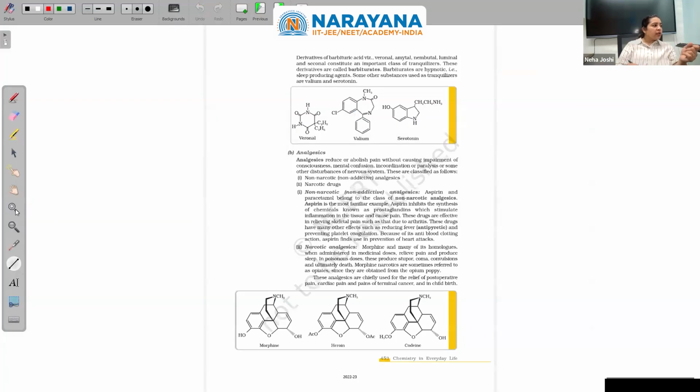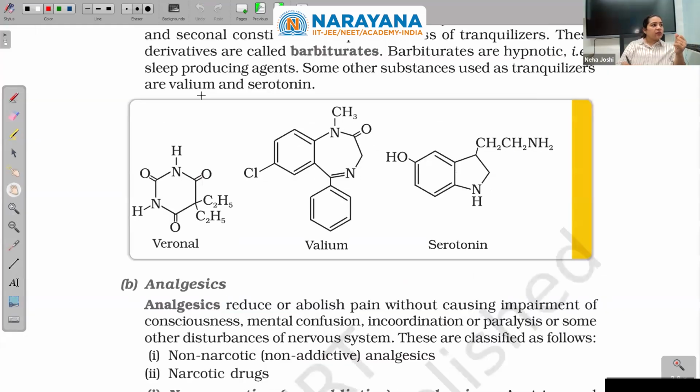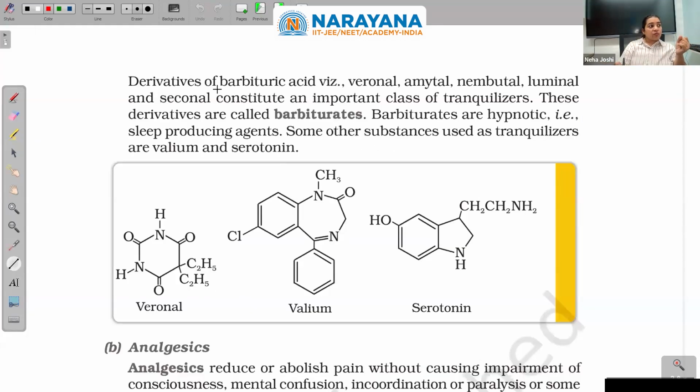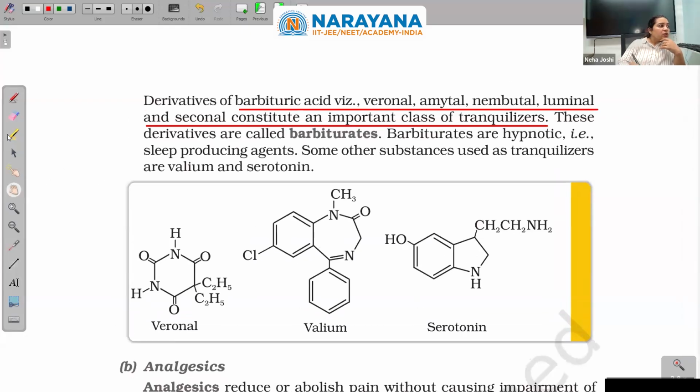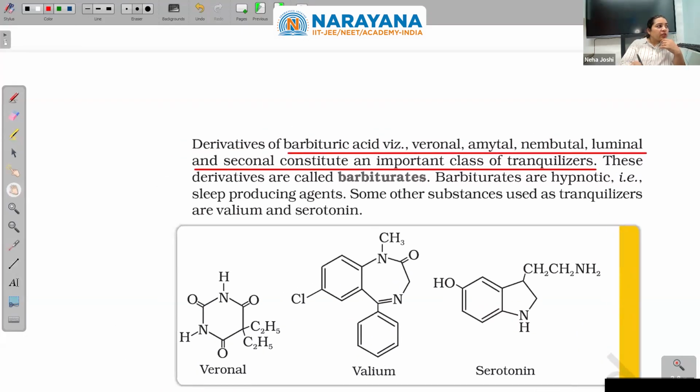So the next point is derivatives of barbituric acid: veronal, amytal, nembutal, luminal, and seconal, an important class of tranquilizer. Now, first, what is this barbituric acid?